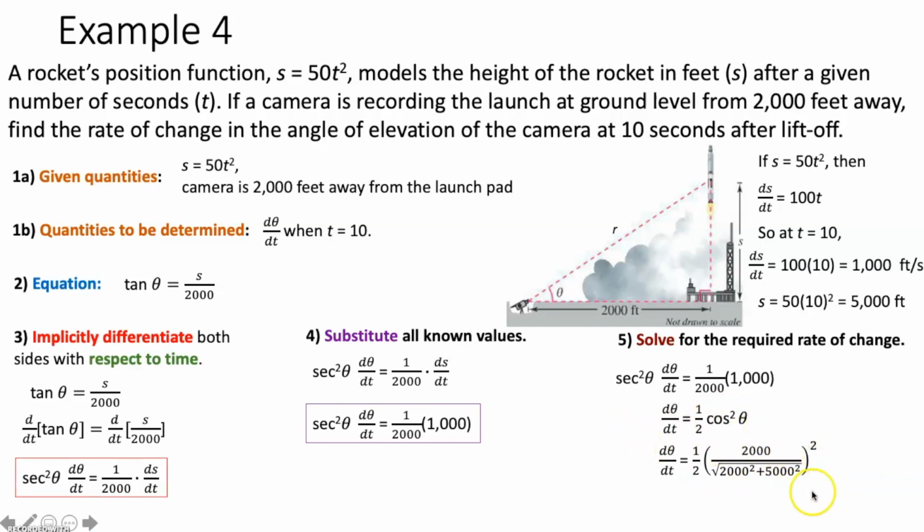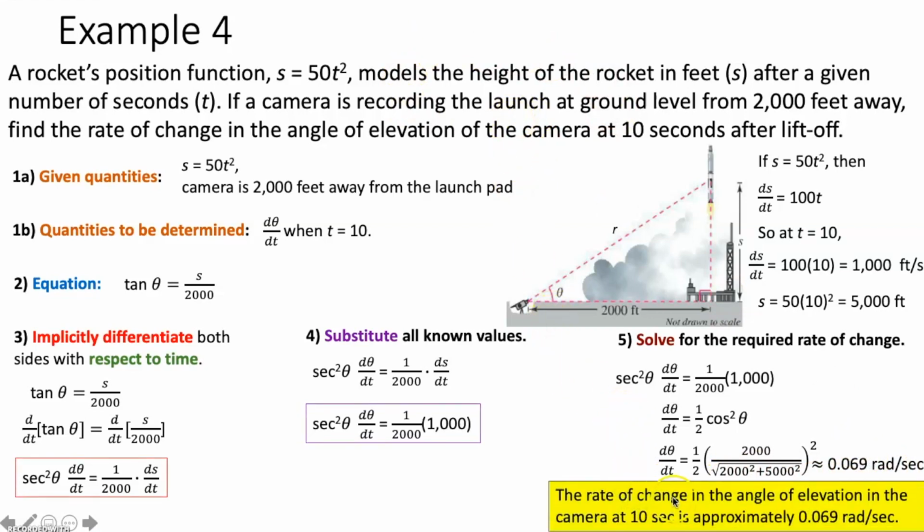We then just simplify this. Plug this into your calculator, and you get that d theta/dt is approximately equal to 0.069 radians per second. Again, this is a word problem, so you need to answer in a sentence. The rate of change of the angle of elevation of the camera at time t equals 10 seconds after liftoff is approximately 0.069 radians per second.